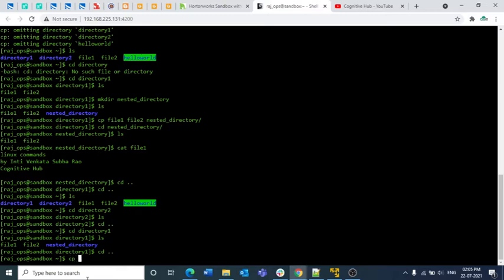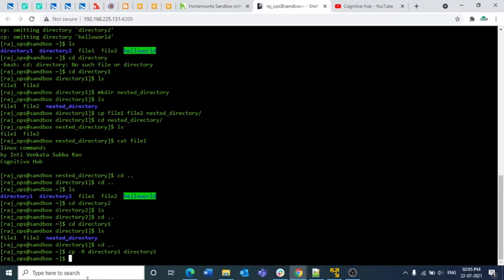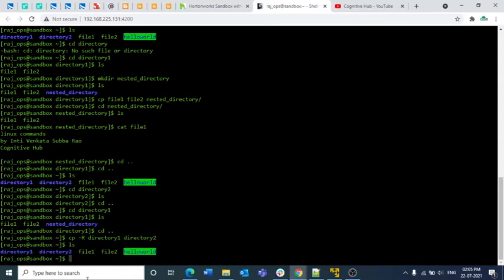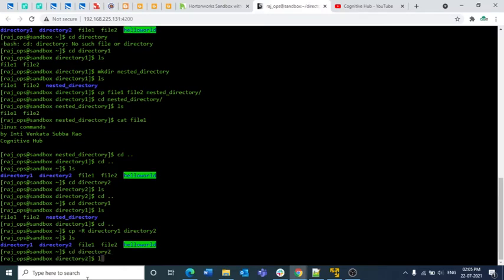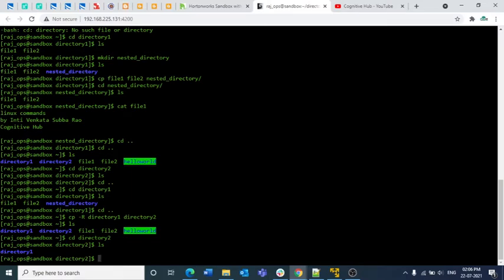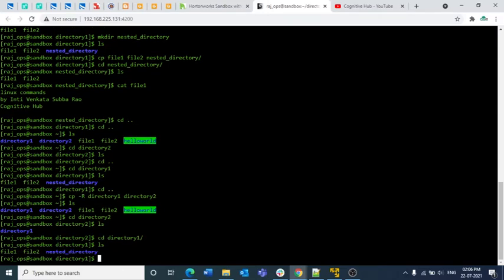We have the cp command with -r, which is one of the options present for the cp command for copying a complete directory to another directory. So it is copied. ls. That is the reason why previously, when we copied from one directory to another directory, it didn't happen. So cd directory2, ls. Previously we didn't have anything, but now we have the complete data here. cd directory1. Yes, whatever data is present in the directory, we have here.